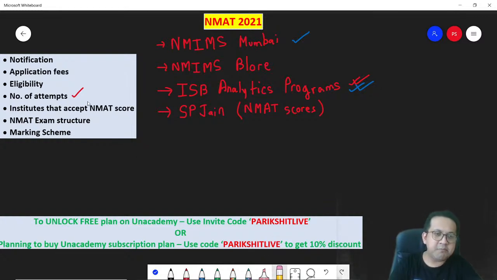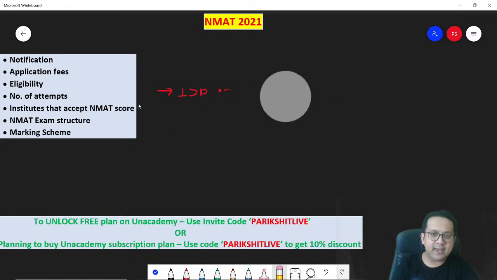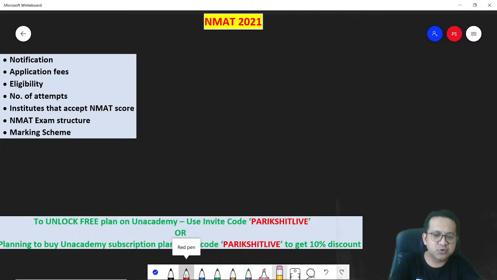Next would be the NMAT exam structure. Okay, now this is important. The NMAT has undergone some changes in recent times.